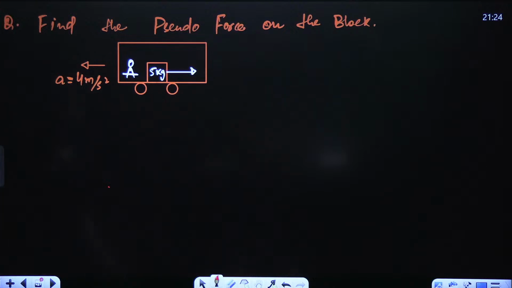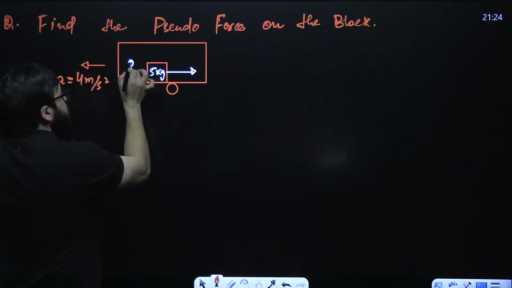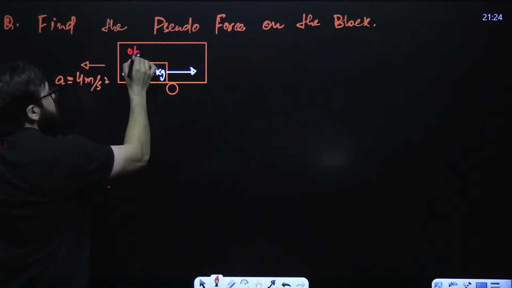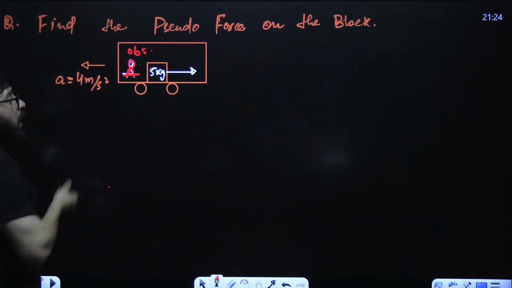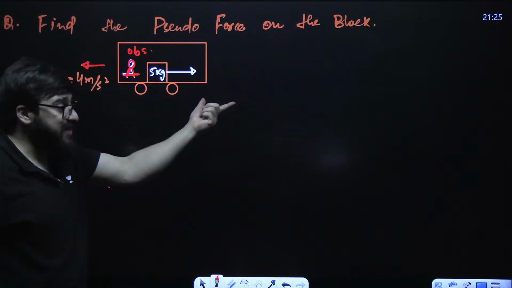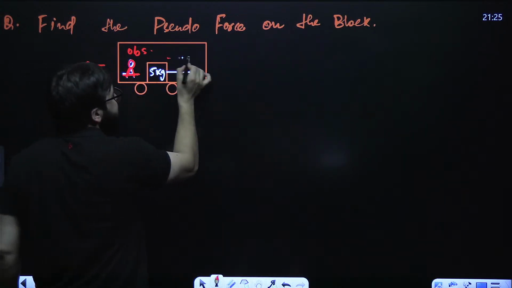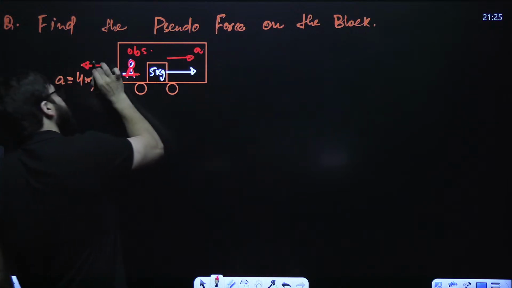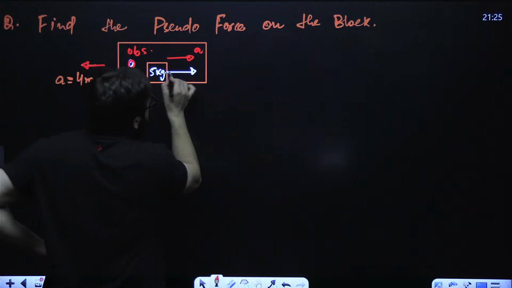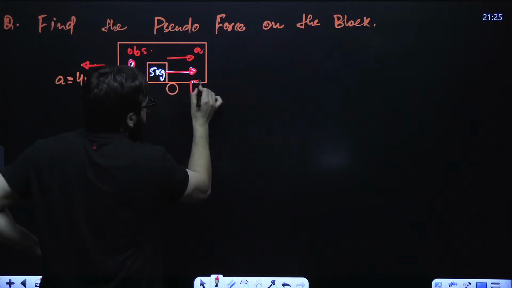Now in this particular case, guys, this person is the observer, an observer in a non-inertial frame. What is the acceleration of the observer? Backward. So on this block, acceleration will be opposite to the acceleration of the observer. So this will be the pseudo force over here, FP.